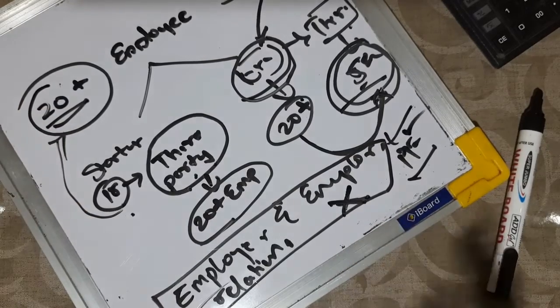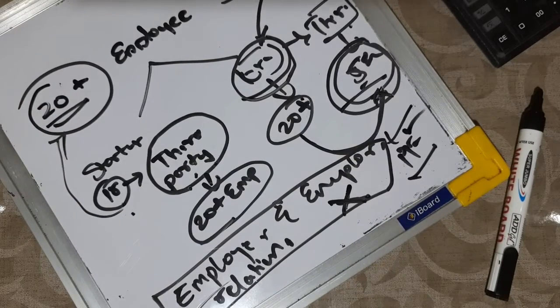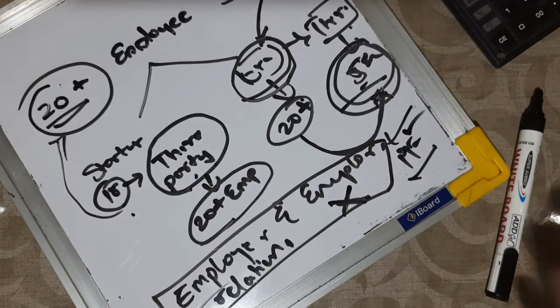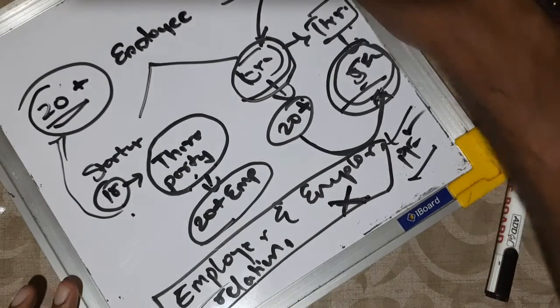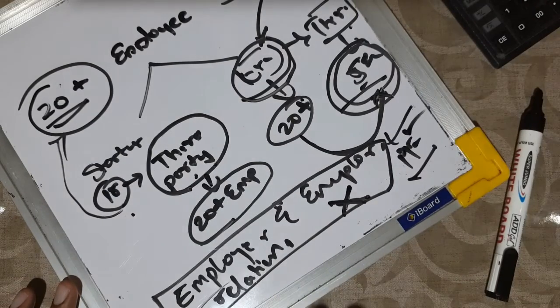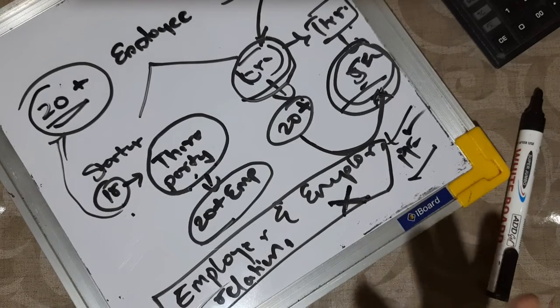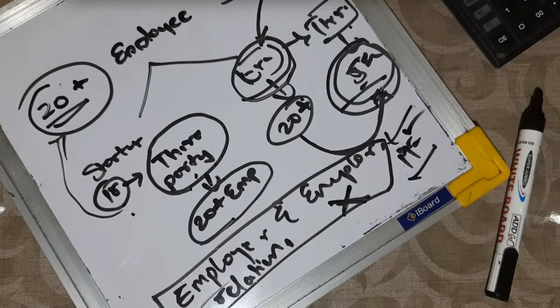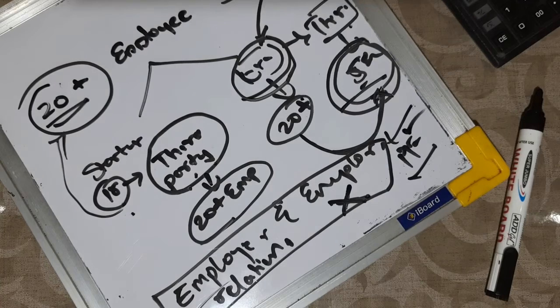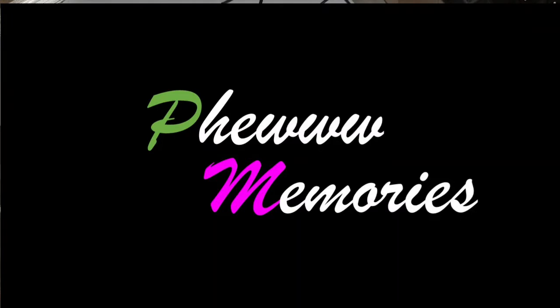So as I said, this will be in 3 parts because PF is a little bit of a vast subject. I have explained how the PF logic runs and what PF actually is. The second video that I will upload will be on the contribution and how the contribution gets calculated. I will be uploading part 2 some 2 to 3 days after this video is uploaded.